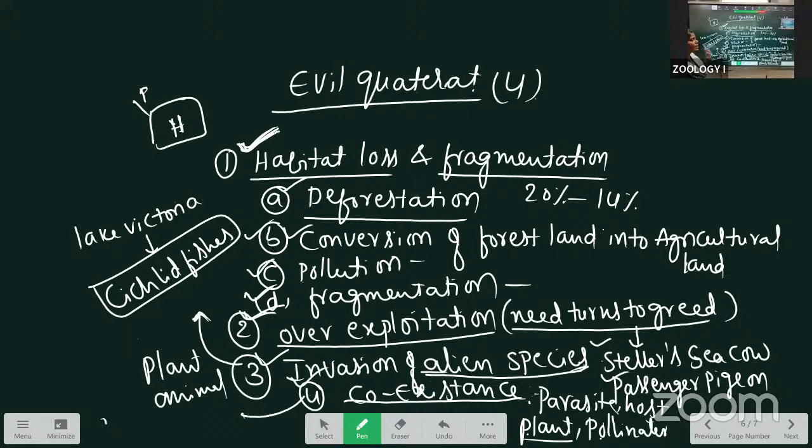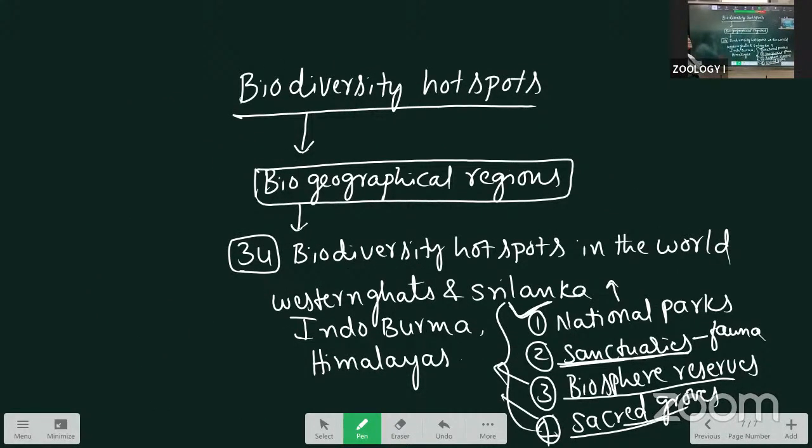Here, next is biodiversity hotspots. This is the last question. Biodiversity hotspots are where species are endangered, with less number. For example, leopards are fewer in number. That's why they undergo endangerment. Those animals are kept in one place. That we call a biodiversity hotspot. Like that, the number of animals which are undergoing endangerment are kept in one place. That we call biogeographical regions.